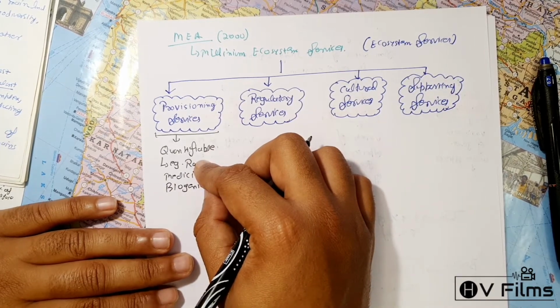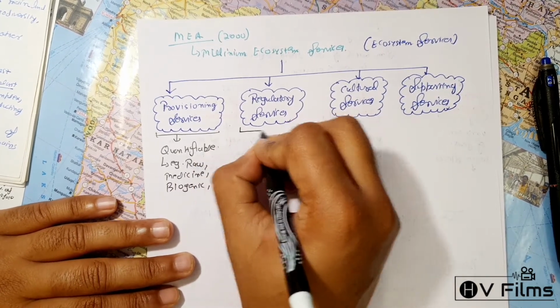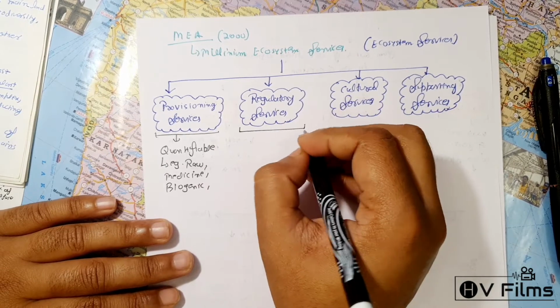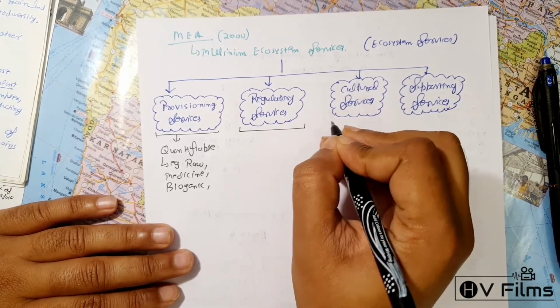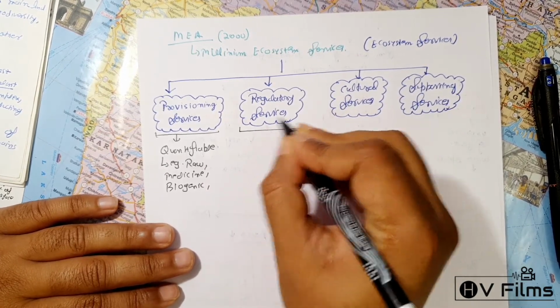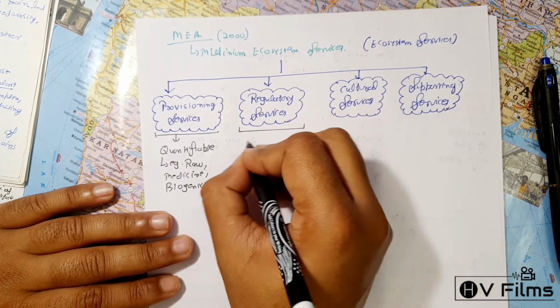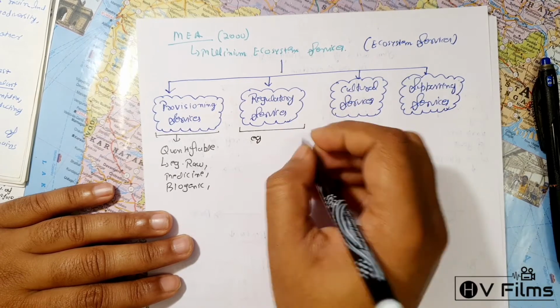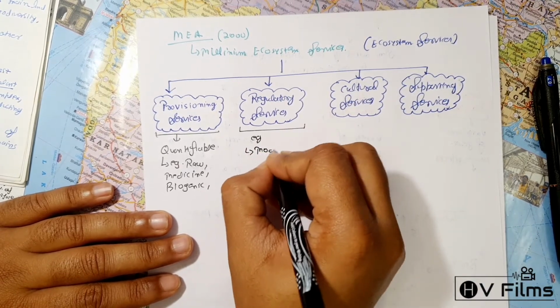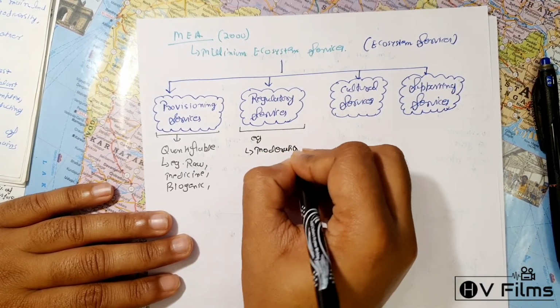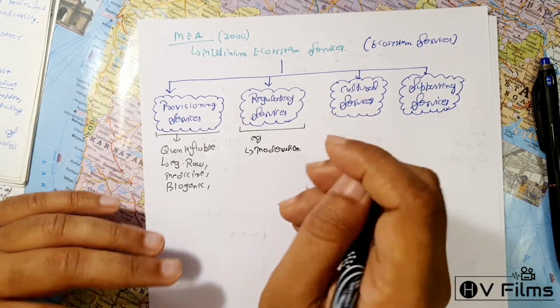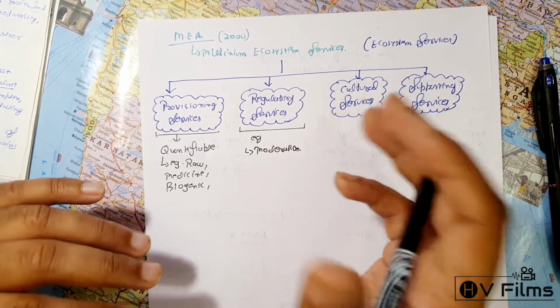of provisioning services. Similarly, when we say regulatory services, these are not in the form of product but responsible for regulating the product. So we can say, for example, like moderation, like when there's extreme climatic condition, it rains, right?